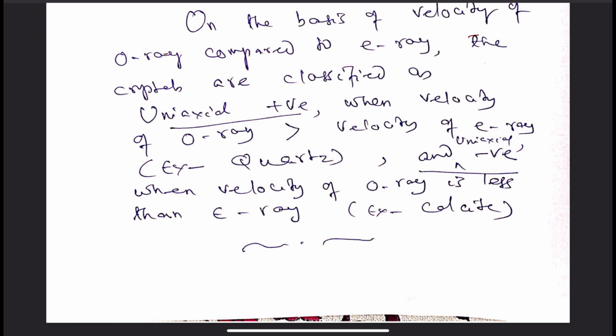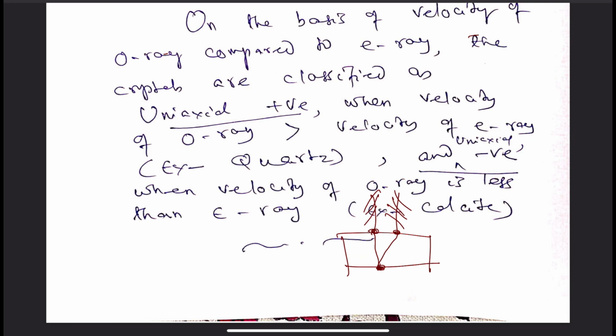And actually, if you take into account the calcite crystal and imagine the image produced by a dot over it, we see two images. One is ordinary, the other is extraordinary. One obeys the rules of refraction, the other doesn't obey.